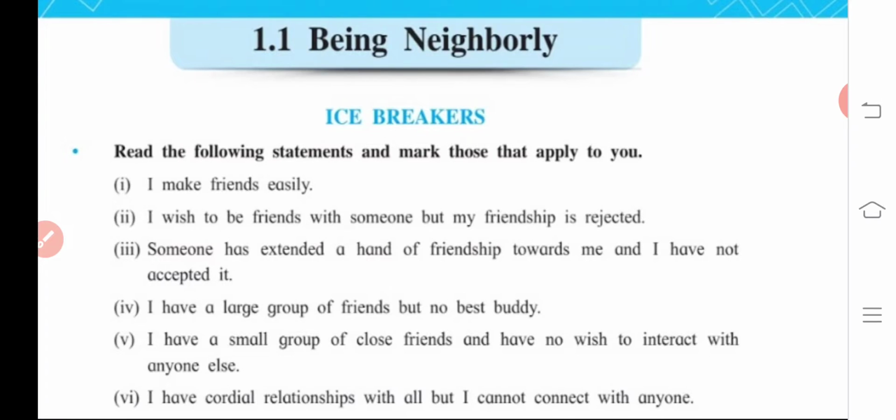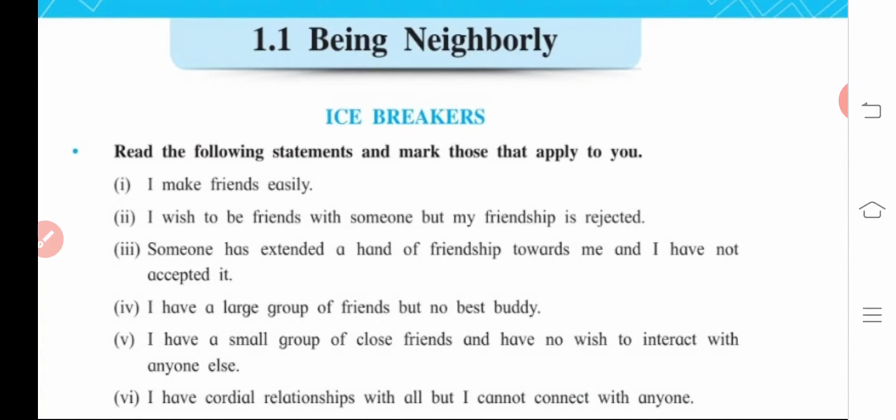They are happy with their limited circle. Suppose you have such a nature or experience, you have to say a loud yes to the fifth one. Or suppose some people want to respond to more than one, then definitely you should write that statement. That could be much better.